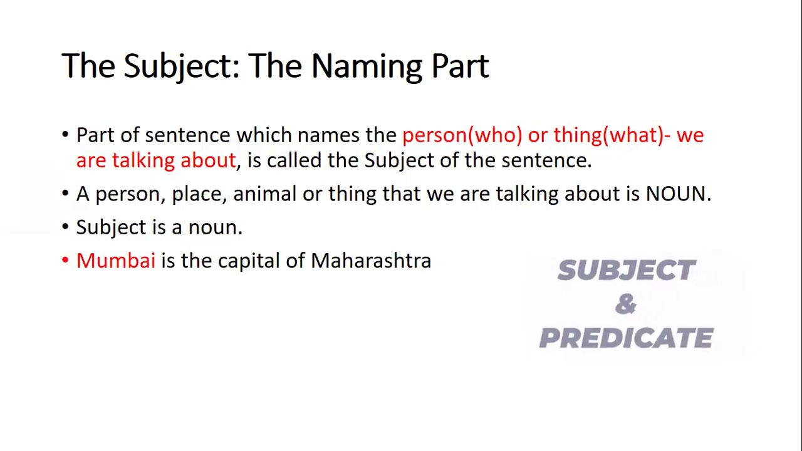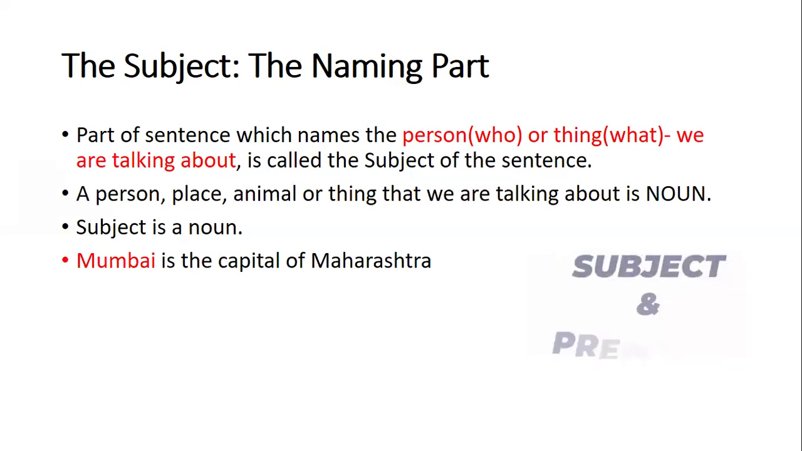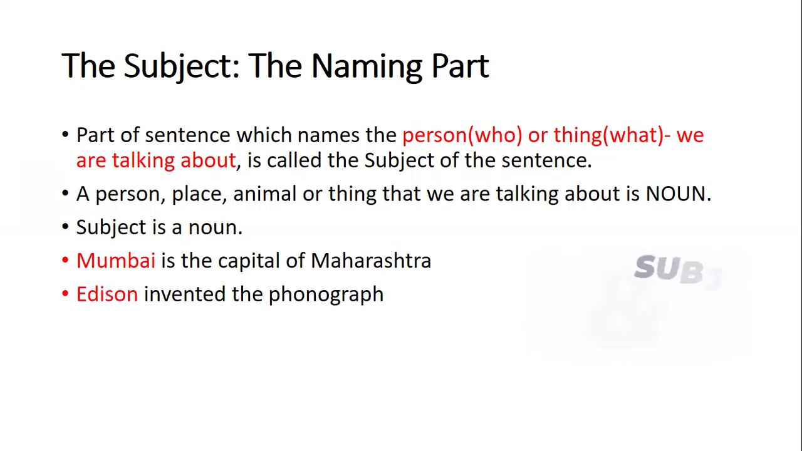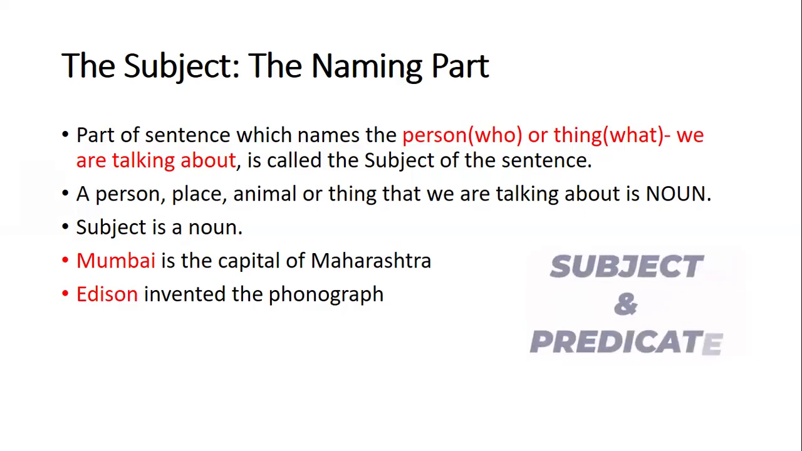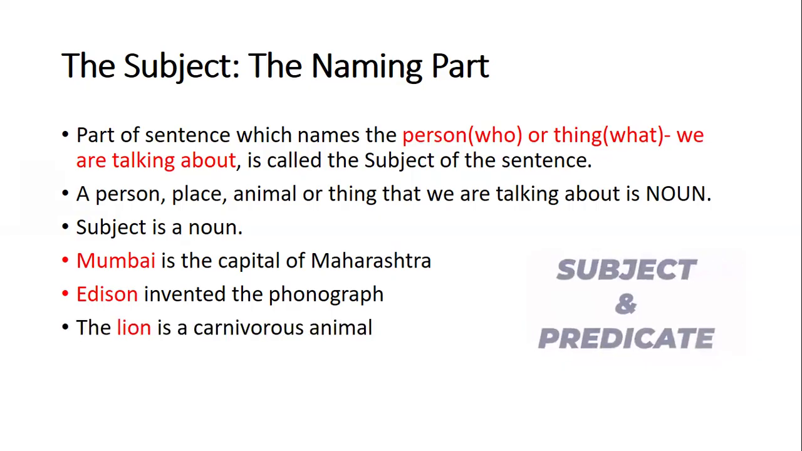Mumbai is the capital of Maharashtra. Now, Mumbai is the naming part, the noun, and it is our subject. We are talking about Mumbai, so it is our subject. And is the capital of Maharashtra is our predicate. Edison invented the phonograph. So, who is the person we are talking about? It is our noun. It is our name, Edison. So Edison is the naming part. It is our subject.